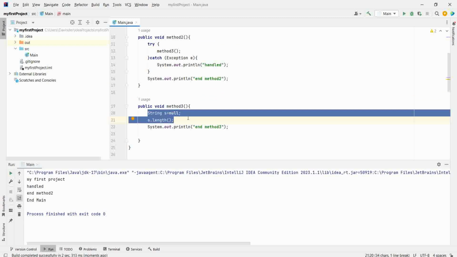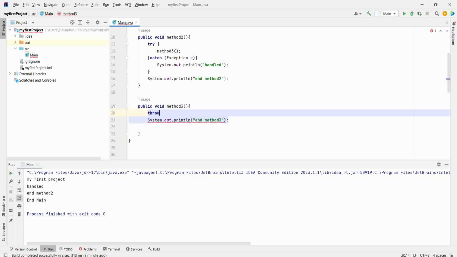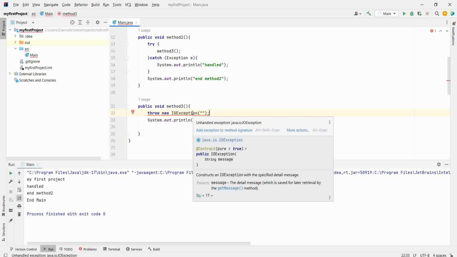Now, one thing I have mentioned, these exceptions get propagated to their upper method, like the runtime exception, but the compile time exception will never be propagated, like throw new IOException. I'm giving one compile time exception. What it's saying, this is not handled.